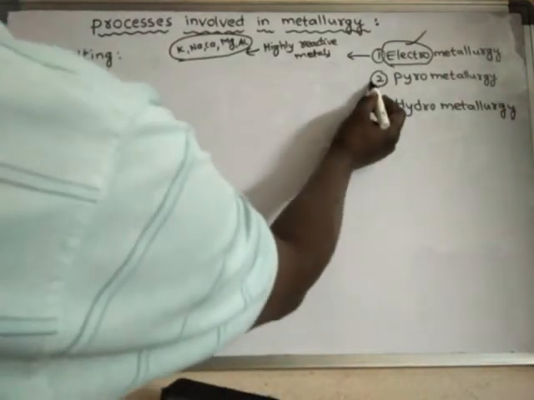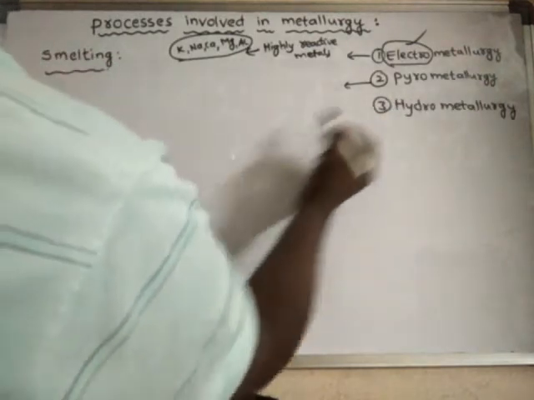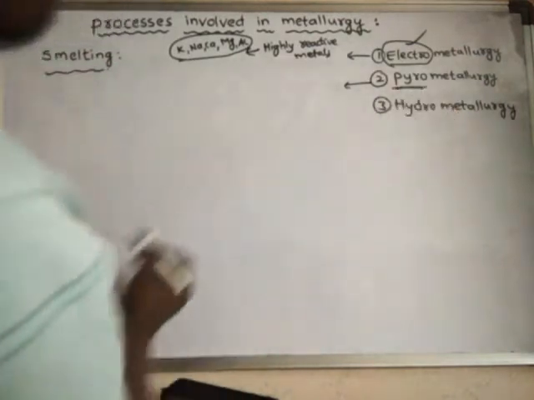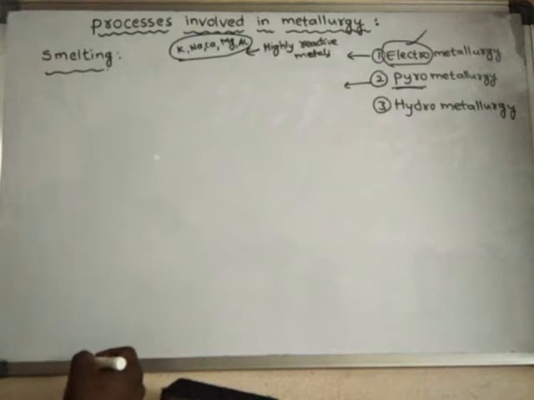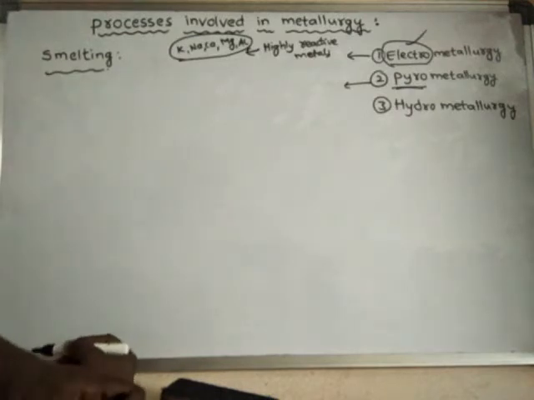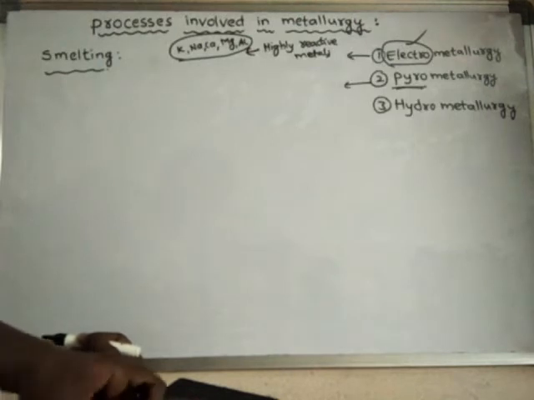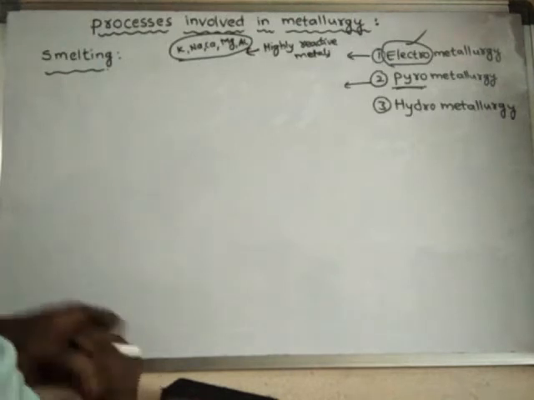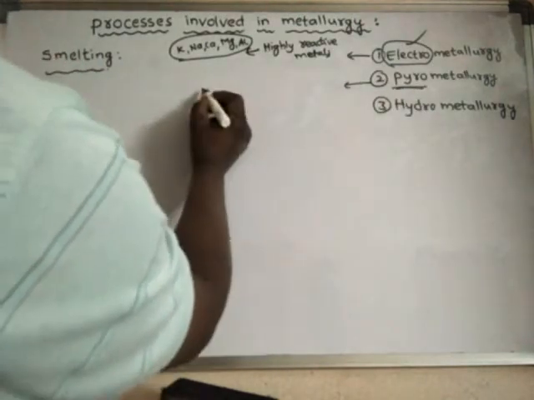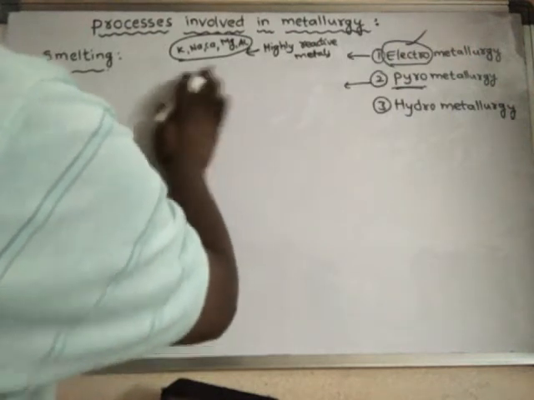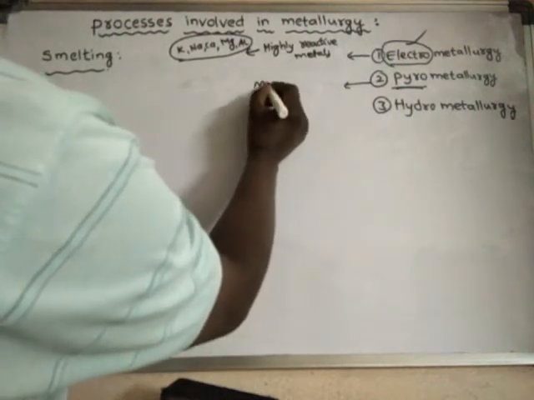Next, the pyrometallurgy process. Pyro means very high temperatures. Pyrometallurgy involves heating of the ore at high temperatures.